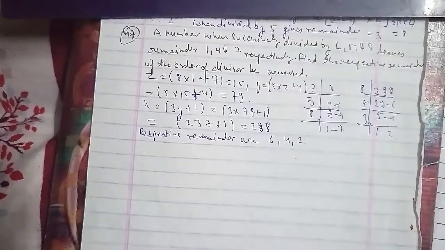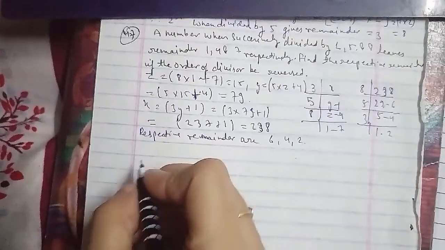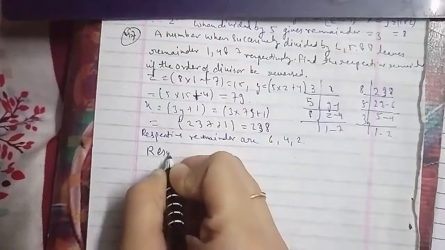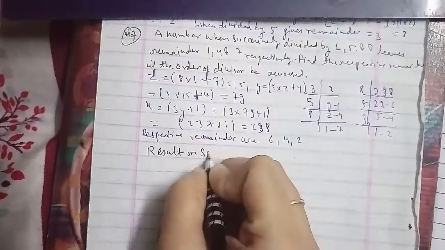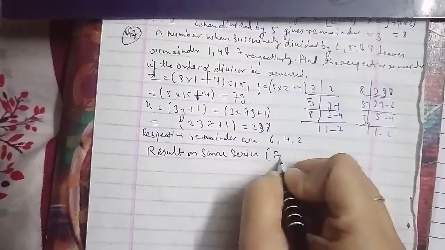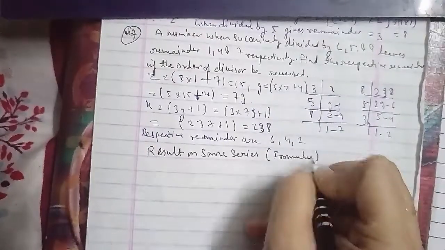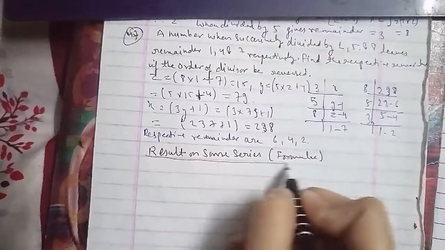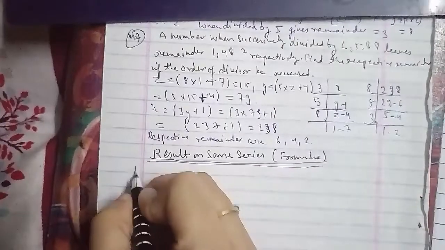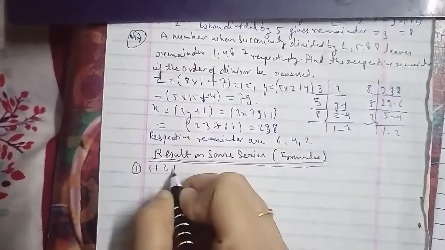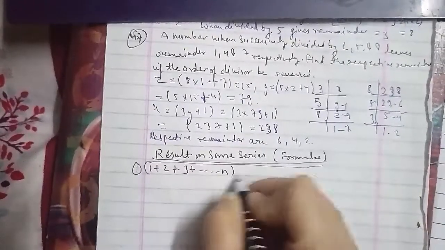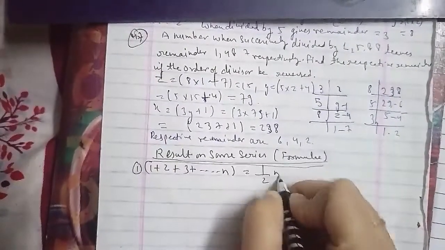So, results on sum series. The first formula: 1 plus 2 plus 3 plus till n gives you n(n+1)/2. The second: 1 square plus 2 square plus 3 square plus till n square is equal to 1/6 n(n+1)(2n+1).